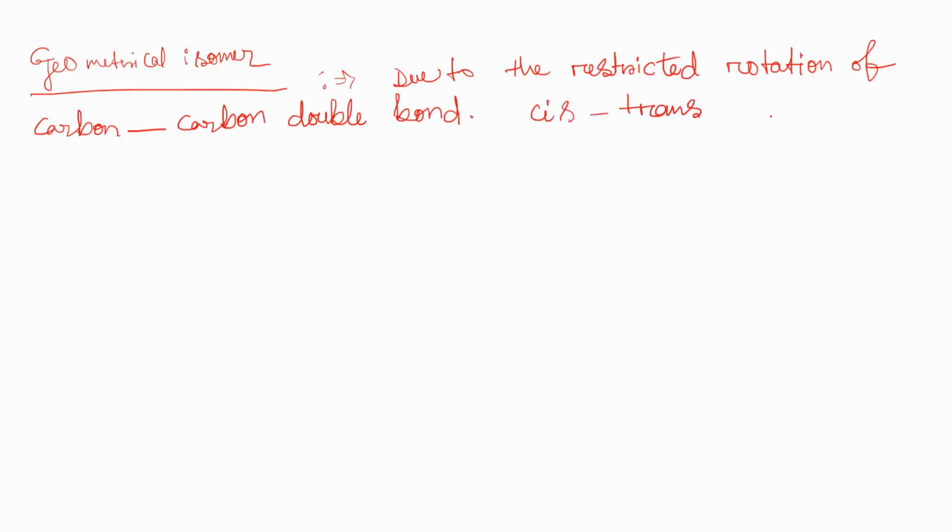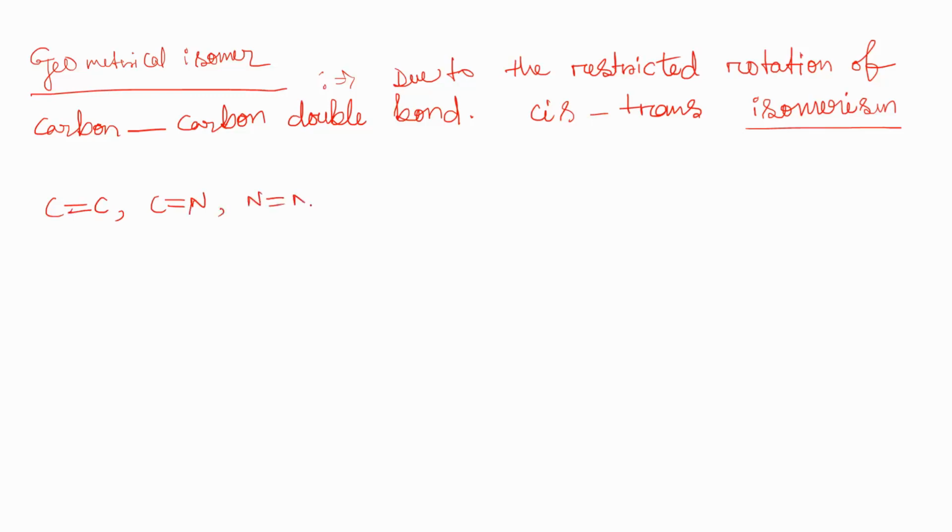Now this isomerism is exhibited by a variety of compounds, such as those with a carbon-carbon double bond. It can also be shown by a carbon-nitrogen double bond.